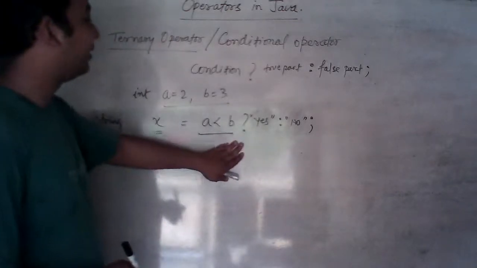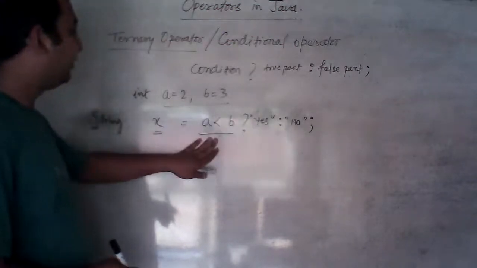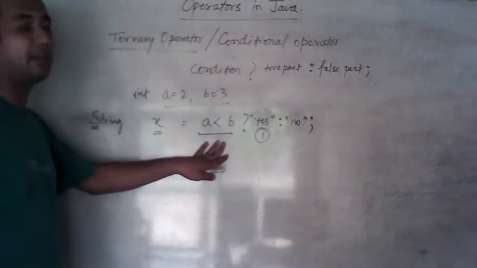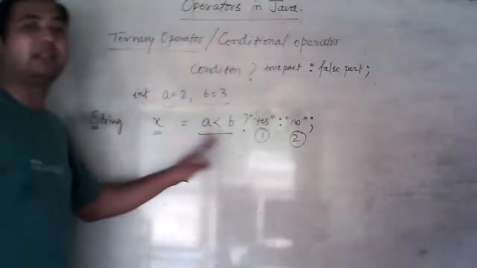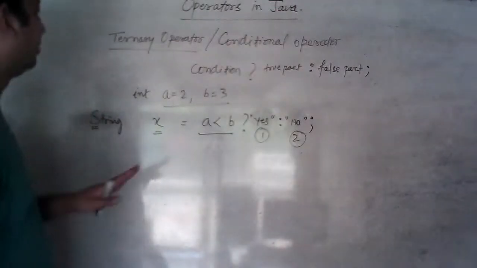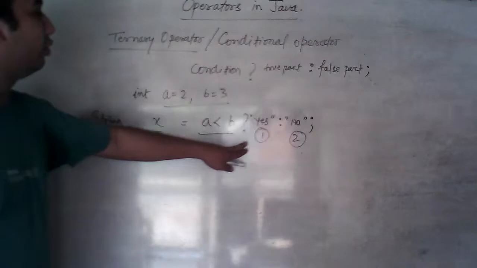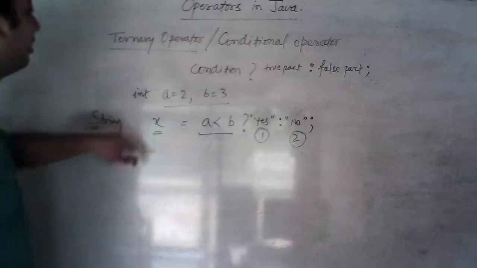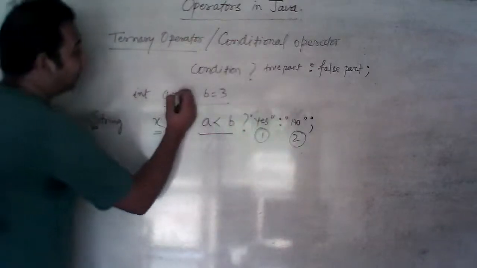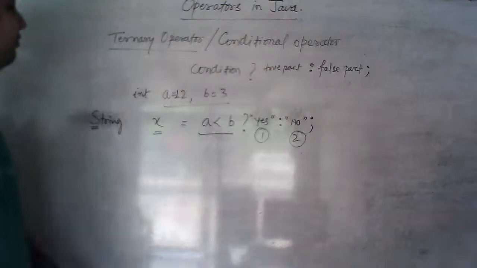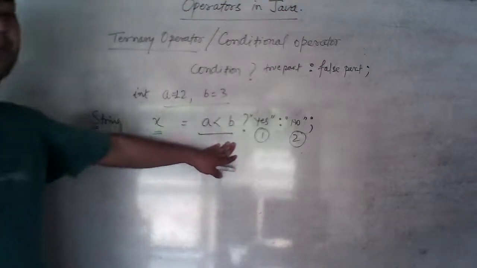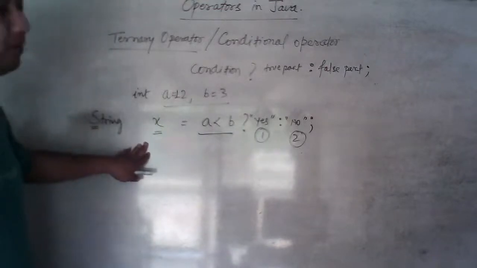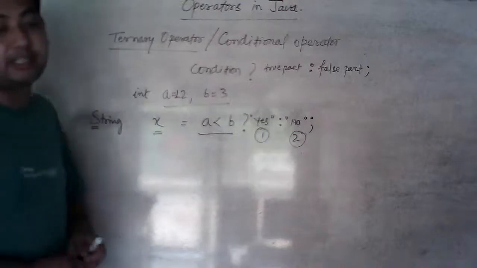So A is less than B. If you want to return the string value, if this condition is true, then the first part will be returned, and if the condition becomes false, then the second part will be returned. So simple. A is less than B, the condition is true, so this yes will be returned and it will be held in X. And if I make it 12, then obviously this condition will become false, A is not less than B, then this will be returned and no will be held in X. Okay, I hope students it is clear to you all.